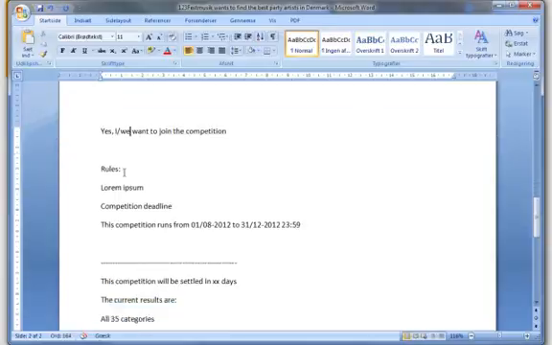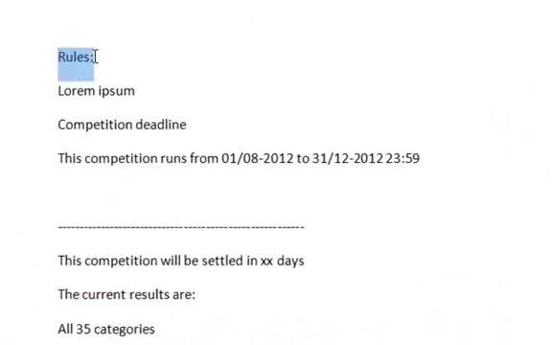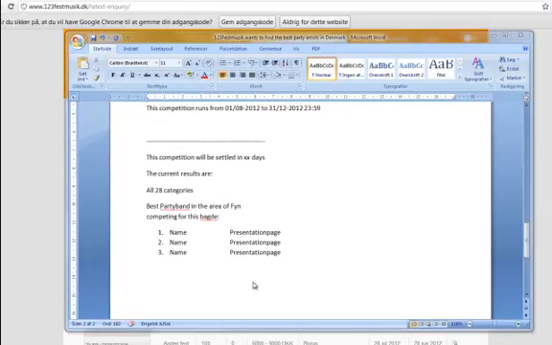And below that button, we will have a text saying rules, and then a long lorem ipsum text, so that I can add the rules there, and then a competition deadline, and just the text. This competition runs from the 1st of August to the 31st of December. And that's it for that page.